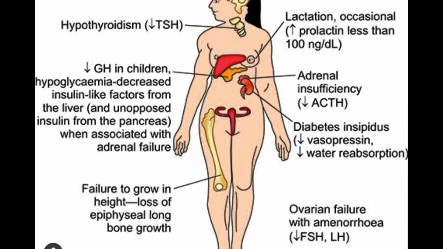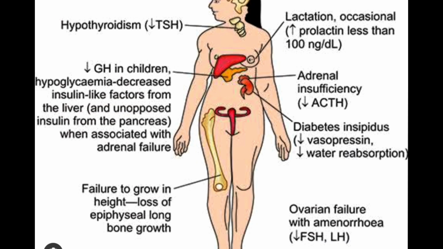First of all, I'm going to tell you what happens when there is decreased ACTH: the patient will present with adrenal insufficiency symptoms. Decreased ADH will lead to diabetes insipidus. Decreased FSH and LH will lead to ovarian failure. Decreased TSH will lead to the features of hypothyroidism. Decreased growth hormone will lead to failure to grow in height and loss of epiphyseal long bone growth.